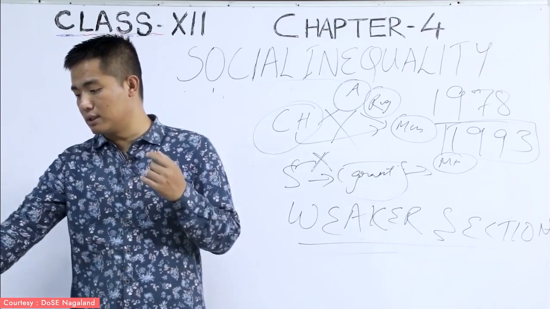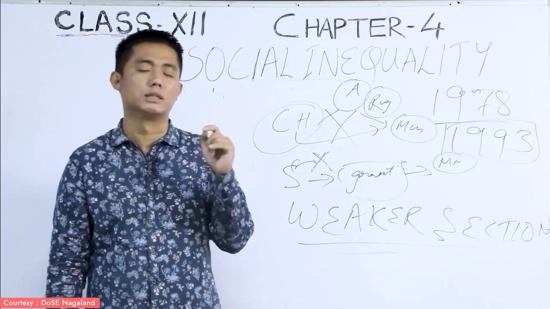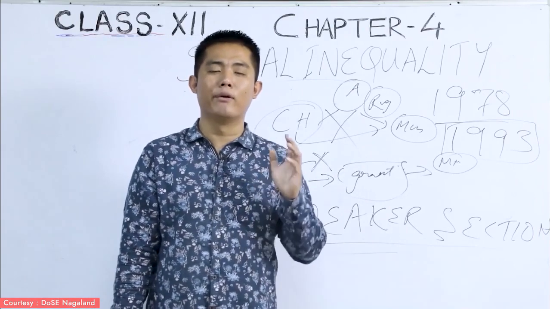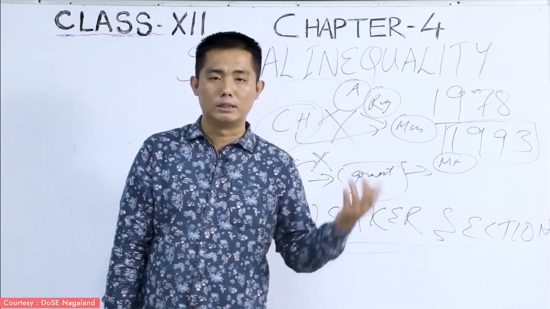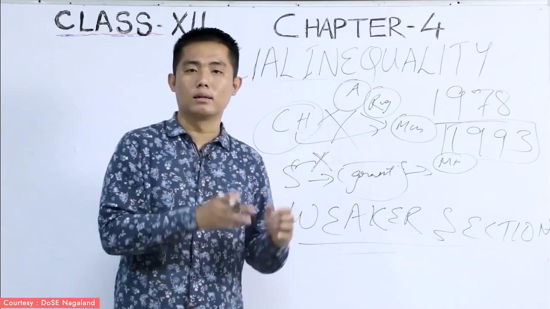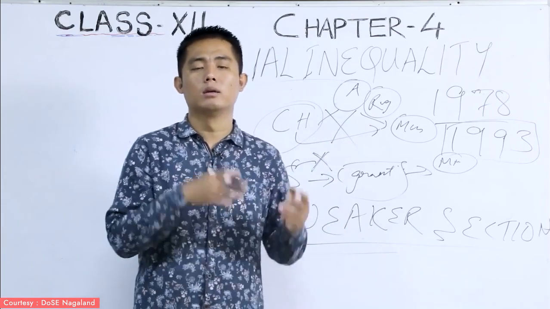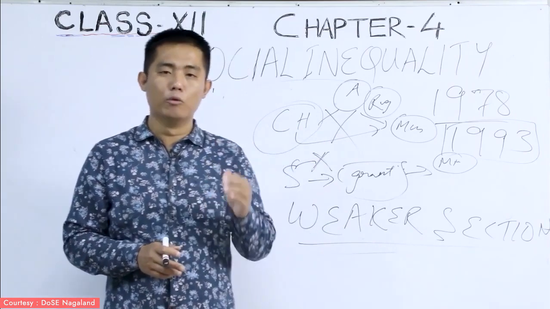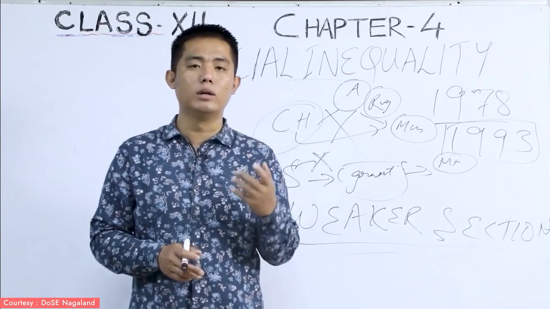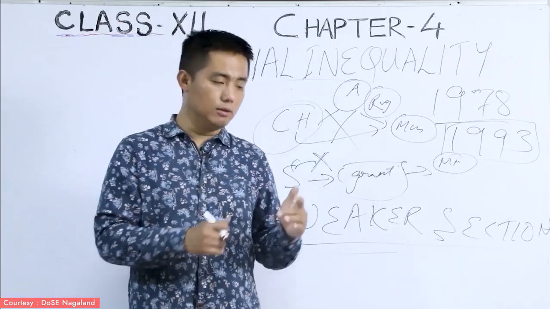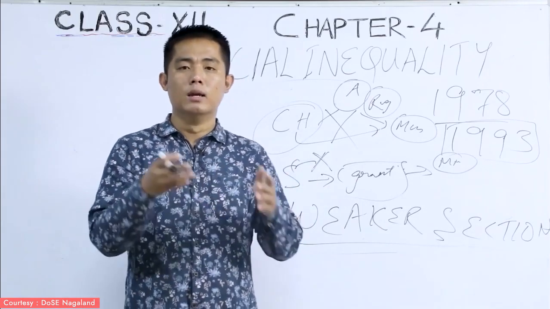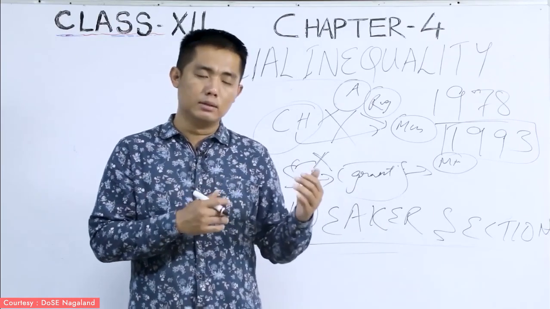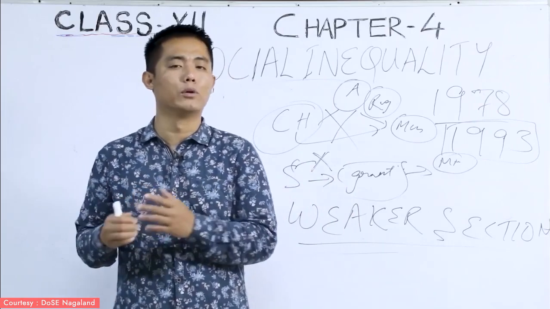Why? Because the social status is lower than the social status of men. Even today, when it comes to the decision making of a village council or a panchayat, the decision of the male comes more in dominion compared to that of the women. And that is the reason why women have been discriminated against for a long period of time. So when we look into the ancient society, ancient history, even in the medieval and also in the modern, there is some sense of discrimination which has been there among the women.